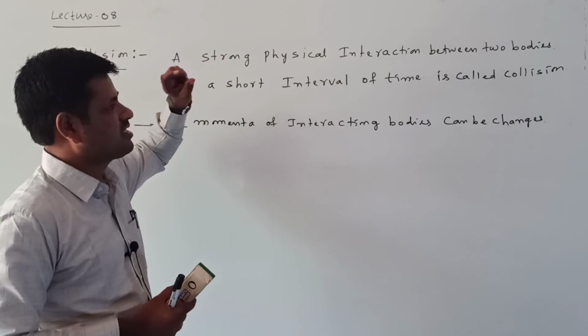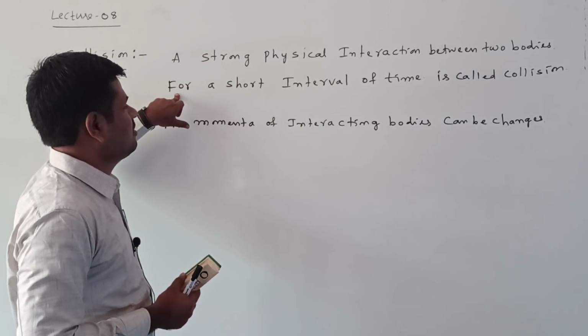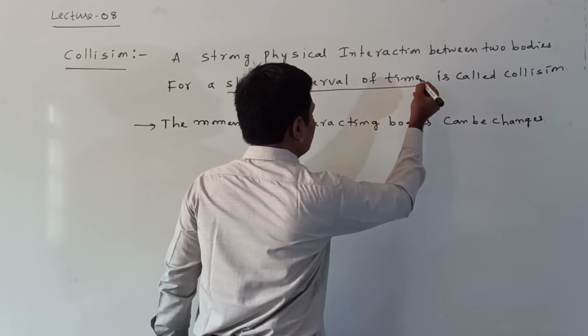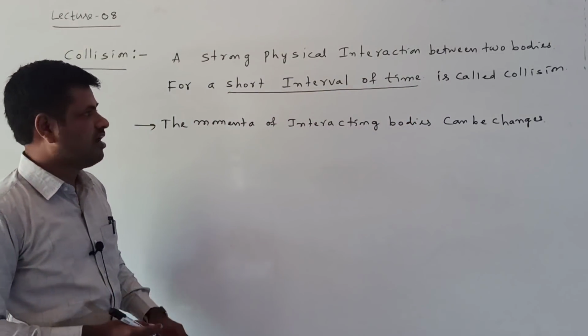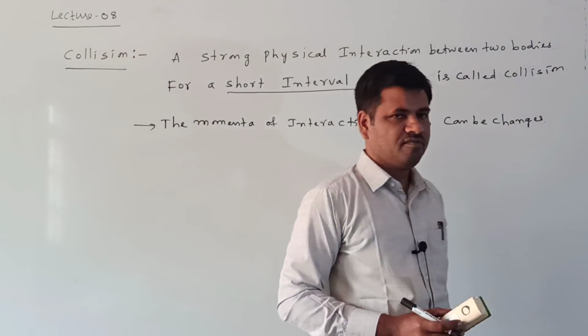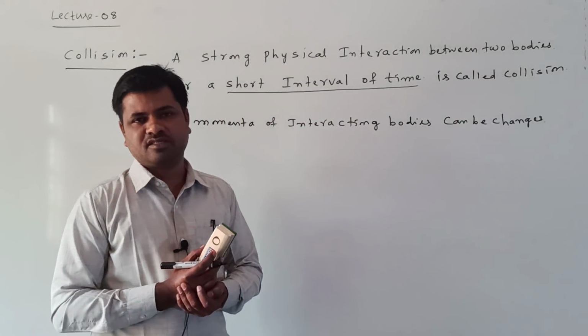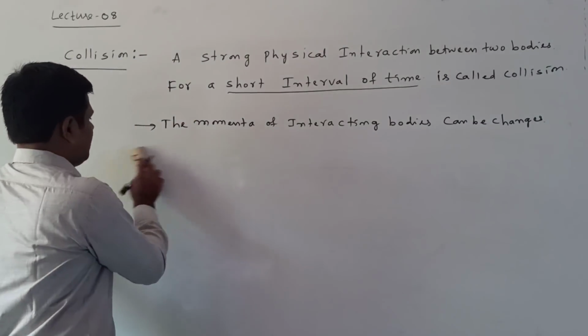What is the definition of collision? A strong physical interaction between two bodies for a short interval of time. Here the time is considered a very short interval. A strong interaction for a short interval of time is called a collision. In a collision, the momenta of interacting bodies can change.